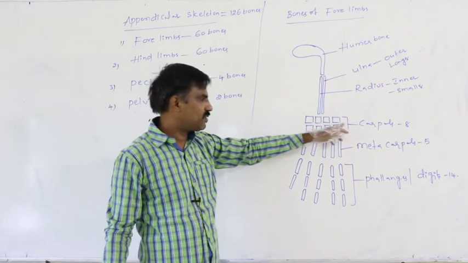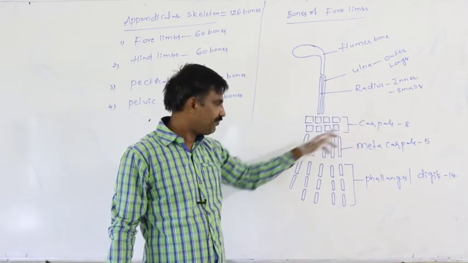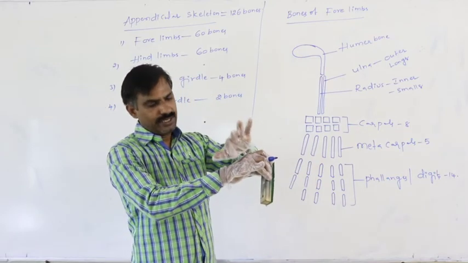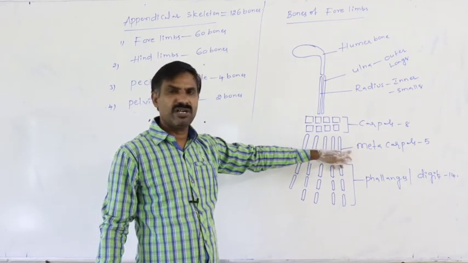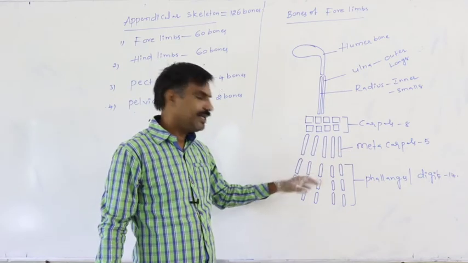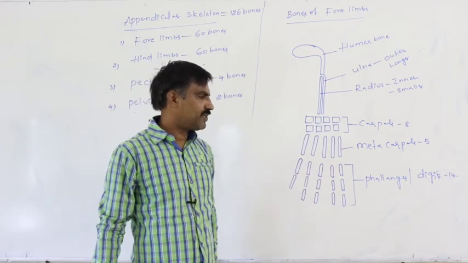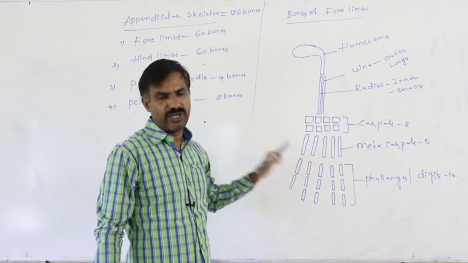In the wrist part, the bones which are present are carpals, they are 8 in number. Again, this is said to be the palm. In the palm, the bones are the metacarpals, they are 5 in number. In the fingers, the bones are the phalanges or digits, they are totally 14.